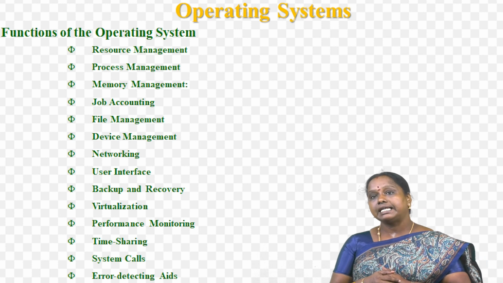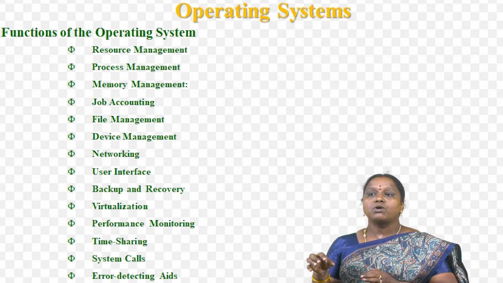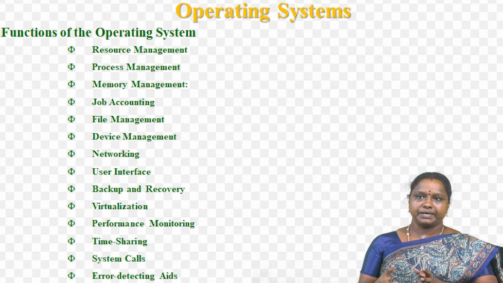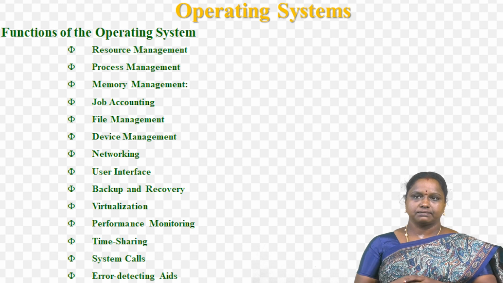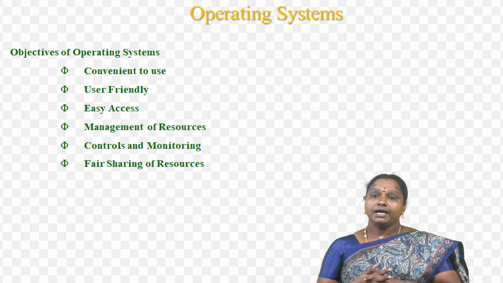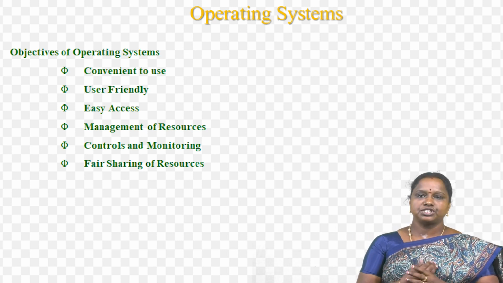And last one is error detecting aids. These contain methods that include the production of dumps, traces, error messages and other debugging and error detecting codes. Next, objectives of operating system. Let us now see some of the objectives of the operating system which are mentioned below.